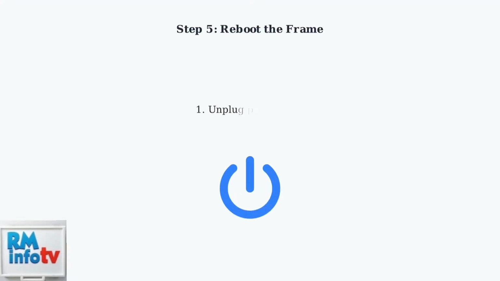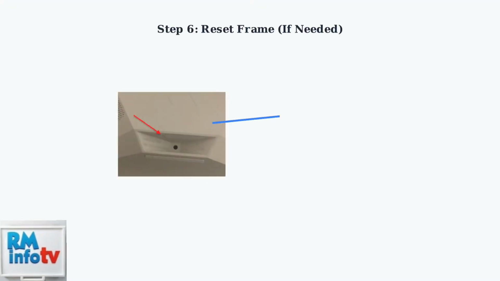paused in the app. Reboot your Aura frame by unplugging the power cord, waiting 30 seconds, then plugging it back in. This simple step often resolves many connectivity issues. If problems persist, reset the frame using the small reset pinhole on the device. Use a paperclip to press and hold the reset button for 5 seconds.